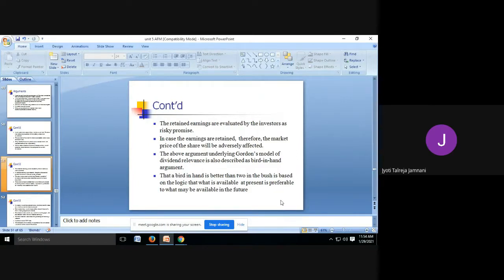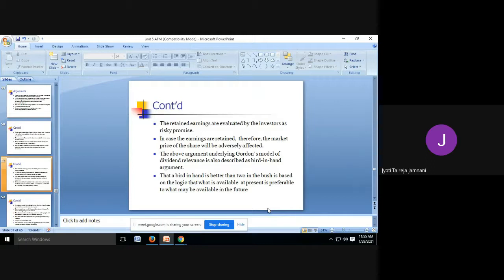Therefore, the retained earnings are evaluated by the investors as a risky promise. If we retain the money and tell them we are investing in good projects so your share price will increase, investors will still treat it as a risky promise. All this is said by Gordon to prove his theory. In case the earnings are retained, the market price of the share will be adversely affected.